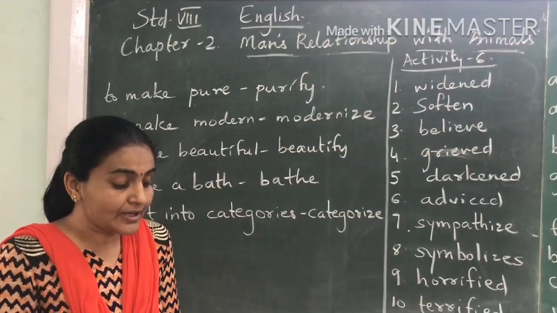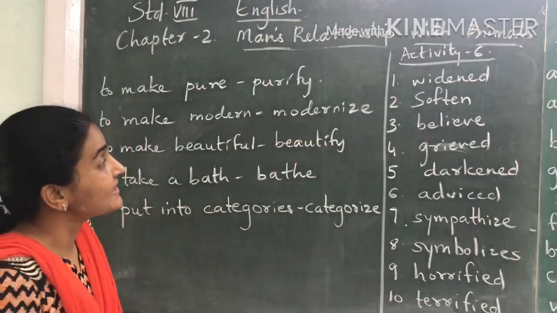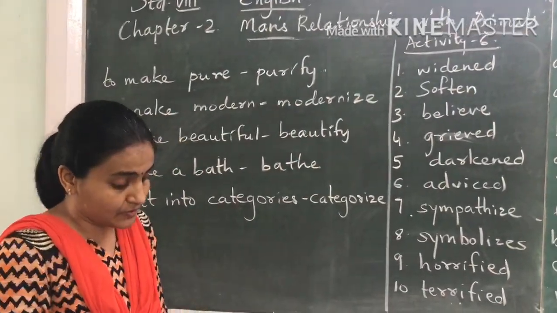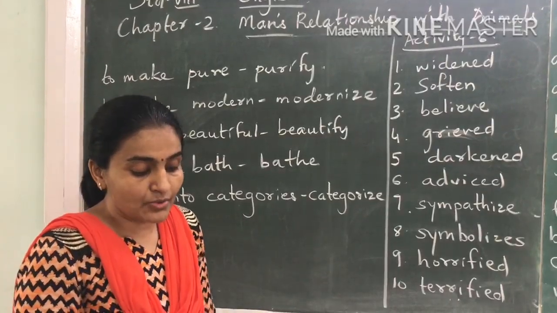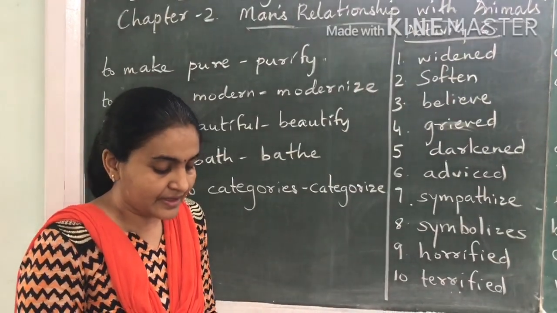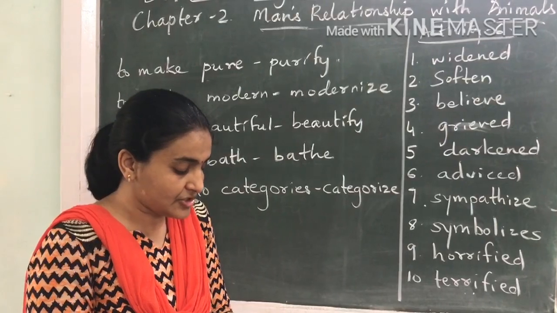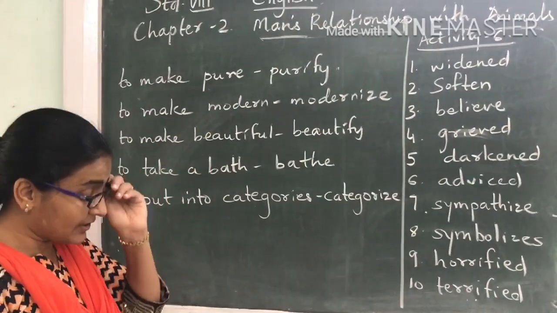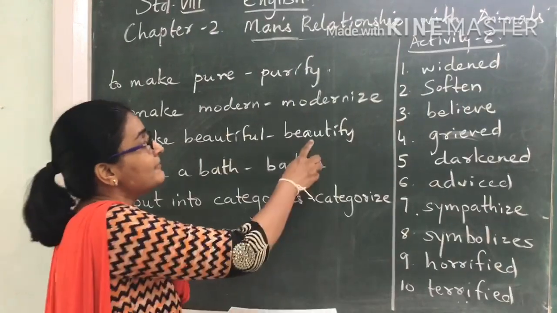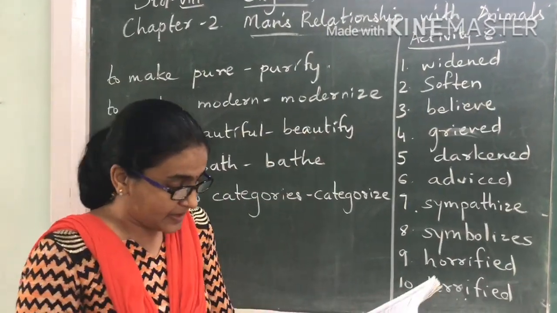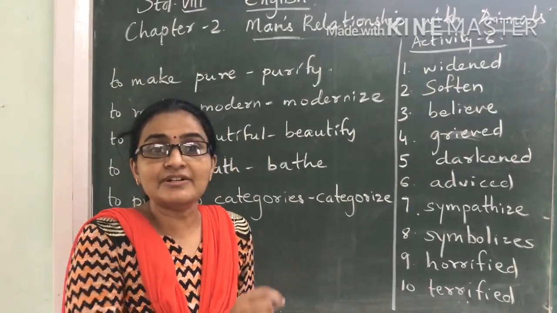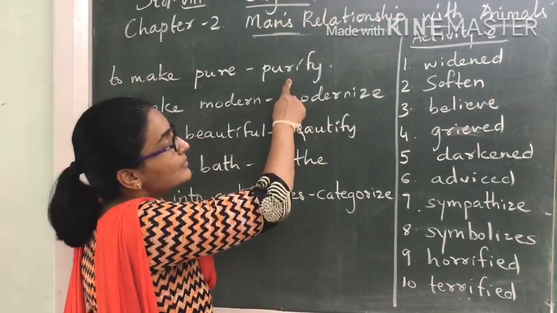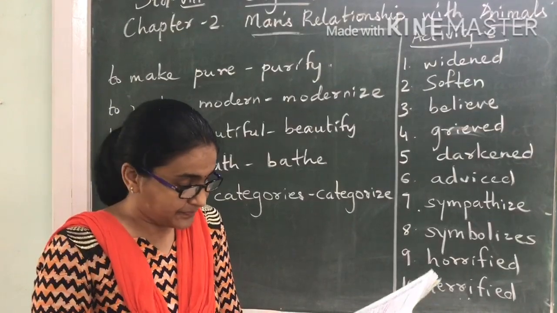Now over here with these words, you have to use these words to fill in the blanks that are given. A new township is being set up here. They will beautify it with plants and trees. So that's the first blank. The plants and trees will purify the air.